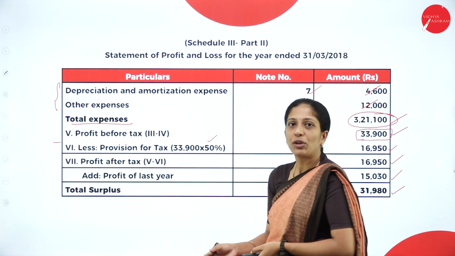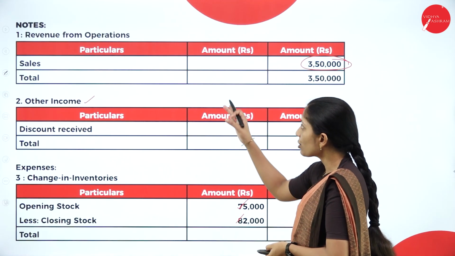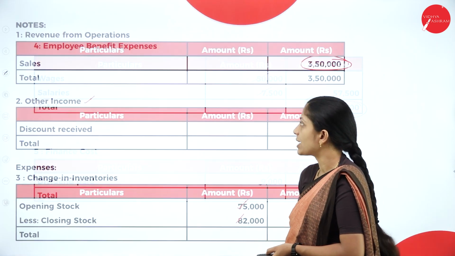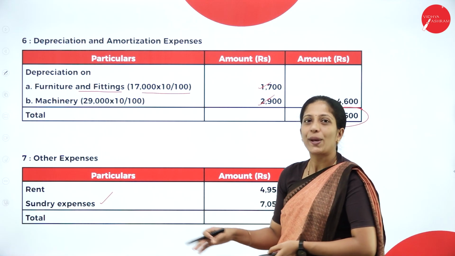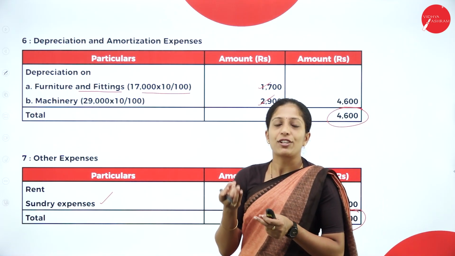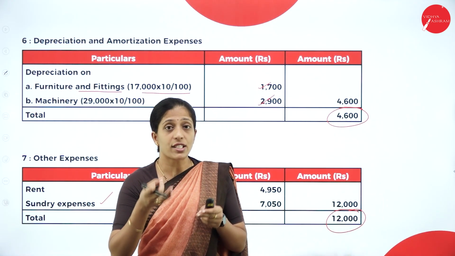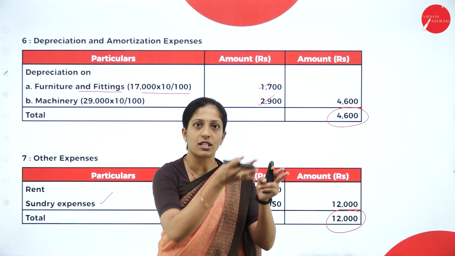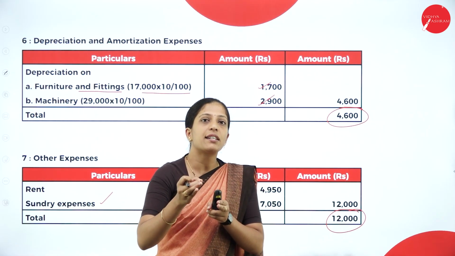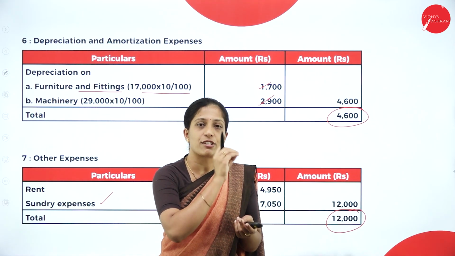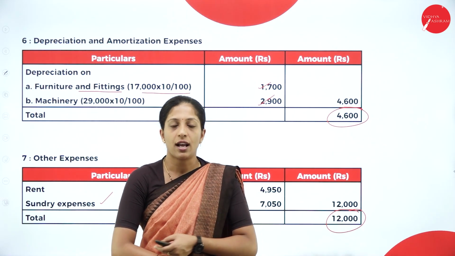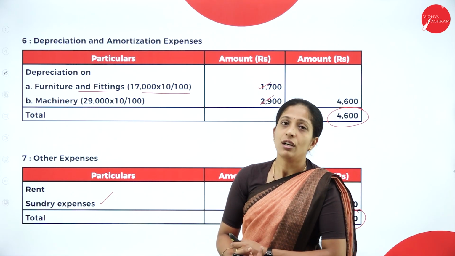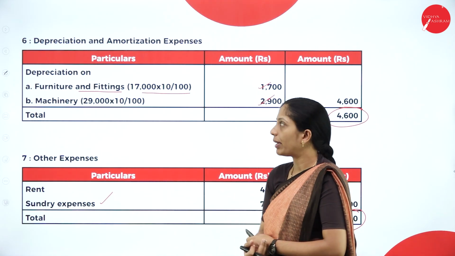Now, we shall begin with the balance sheet. You have seen all these notes, correct? These are the notes that you have to prepare. When you prepare your statement of profit and loss, you start it in one sheet, and in the other sheet, wherever necessary, while solving itself, you will prepare a necessary note for it. Okay, so this is how you will solve the final accounts of a joint stock company.